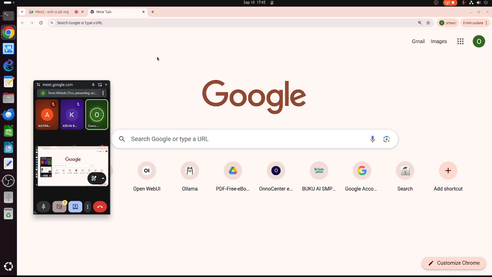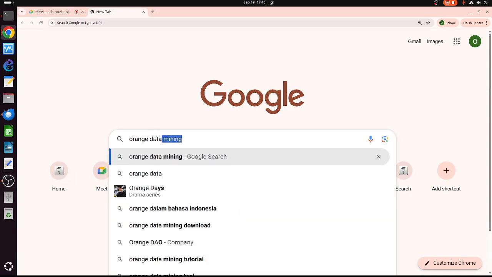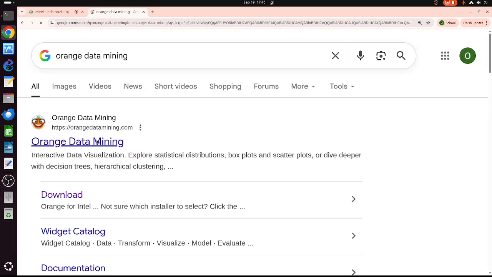We'll talk about machine learning and deep learning. The tools we are going to use are basically two. Orange Data Mining. It's free. This is the simplest tool for new students to play around with machine learning, deep learning, and those kinds of things.